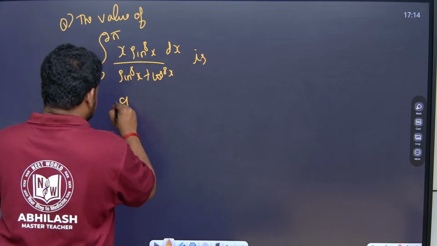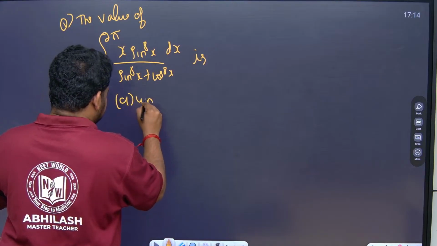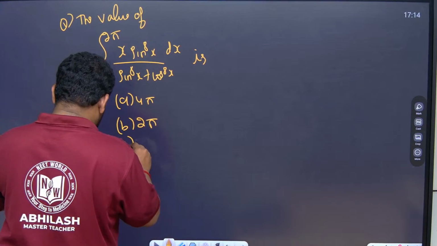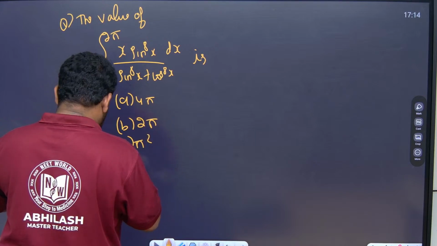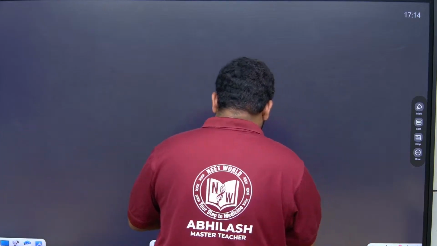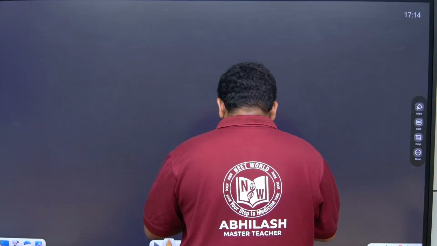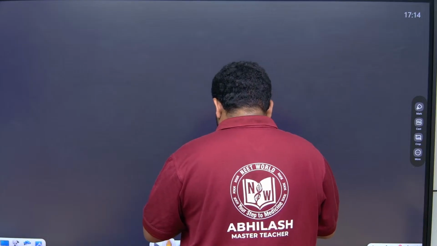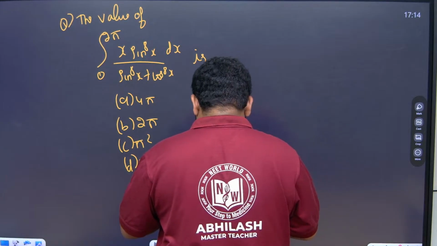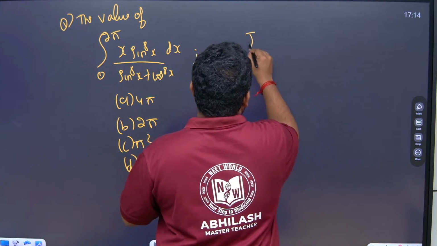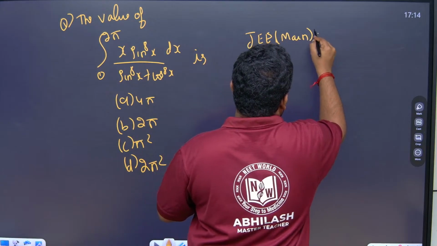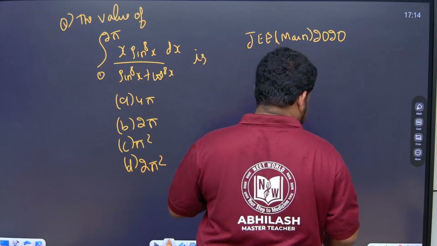The options are A is 4 pi, B is 2 pi, C is pi square and D is 2 pi square. One more question similar to this, on properties of definite integrals, the recent PYQs. It is highly important to solve these recent PYQs. This question is from JEE Main 2020.